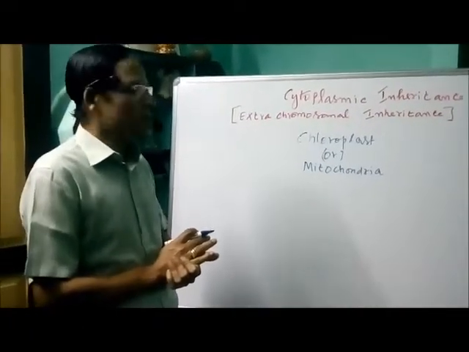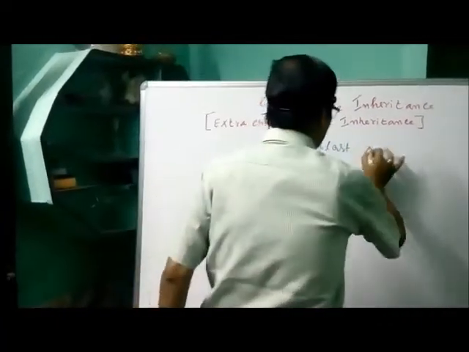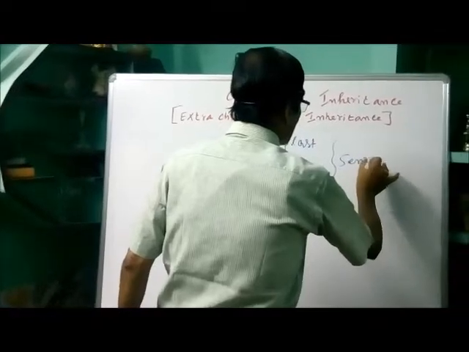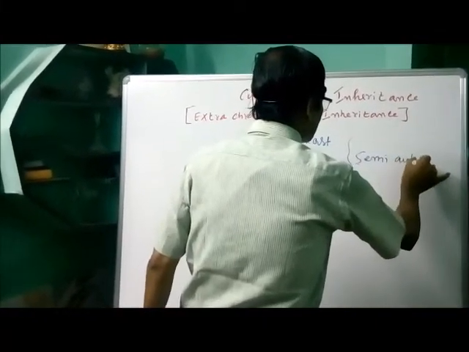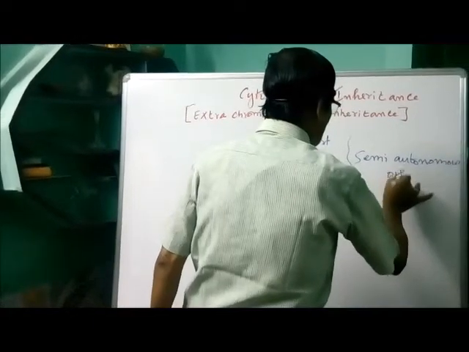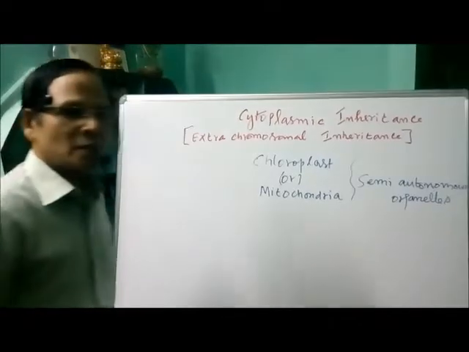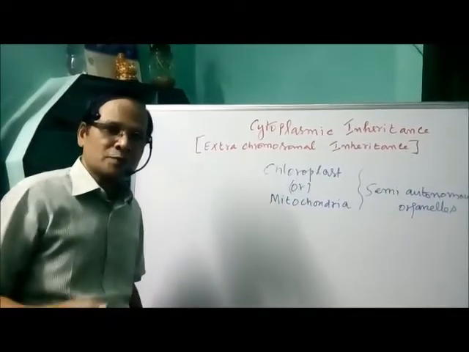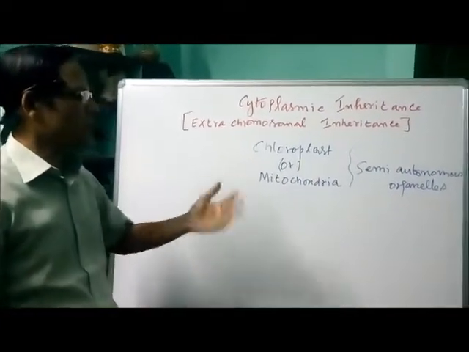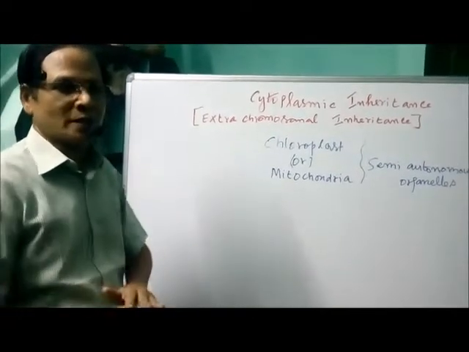That's why these organelles are called semi-autonomous organelles. As they have their own genes controlling the expression of certain traits, they are called semi-autonomous organelles. In both cases, we have circular DNA.